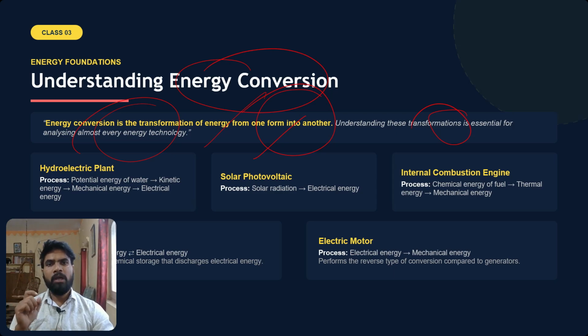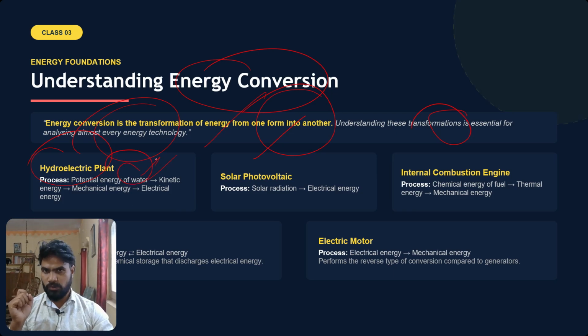For example, we will see what happens in a hydroelectric power plant. A very big dam will be built, water will be stored, then water will be channeled through a route, and that water will spin a turbine, and because of the spinning of the turbine, electric energy will be generated, and that energy will be stored and supplied to us, and we are utilizing the energy. So what is happening in a hydroelectric power plant?